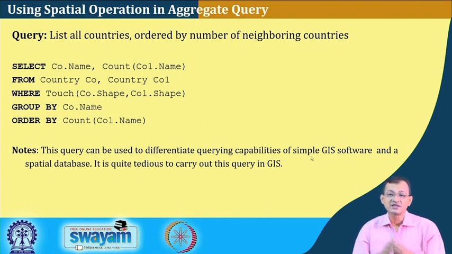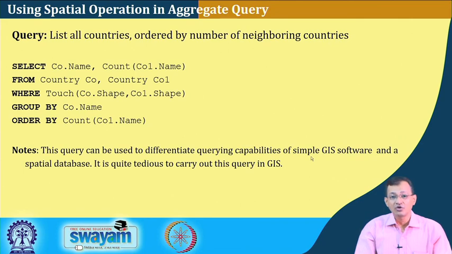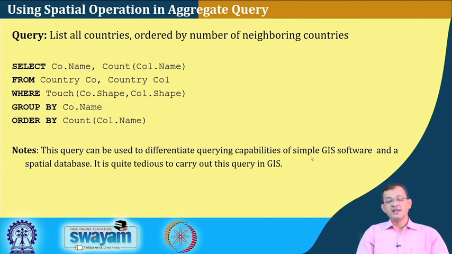So, I do a self join of the country and then see whether they are touching each other, whether they are neighbors, and then count their neighbors and sort or order them according to the neighbor count, right. By default it may be ascending. If I want descending, then I have to specify the keyword DESC in the order by clause, right.